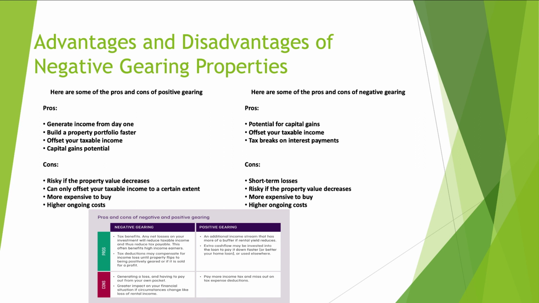They just took a decision that there will be no Commonwealth Games in the regional areas, and immediately that impacted a lot of regional areas because the small businesses were all waiting for those kinds of opportunities. Now these kinds of decisions from the government or from any external factors can impact your property value, which might decrease. The next point will be that it is more expensive to buy, and the last one will be higher ongoing cost. These are some of the factors that need to be considered when we are choosing the right strategy, whether we are going for a positive gearing property or a negative gearing property.